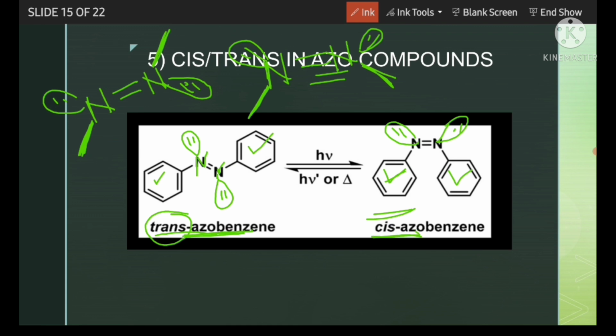So these are azo compounds. Azo means there should be an N double bond N. Here, since two phenyl or benzene rings are there, it is called azobenzene. So the first one is trans azobenzene, and the second one is cis azobenzene. In sunlight both interconvert: cis azobenzene is converted to trans, or trans is converted to cis, so equilibrium is attained.